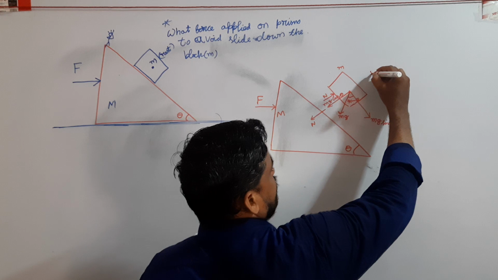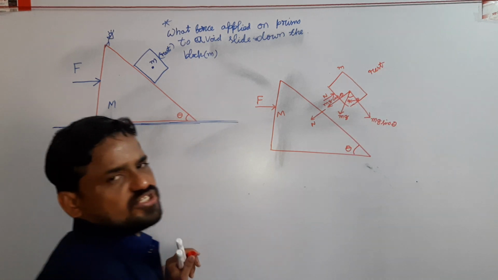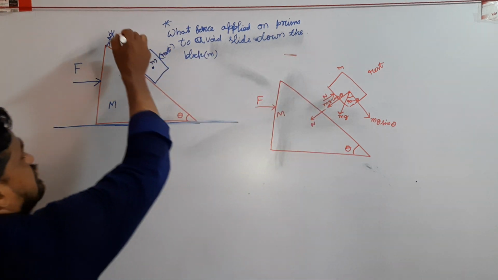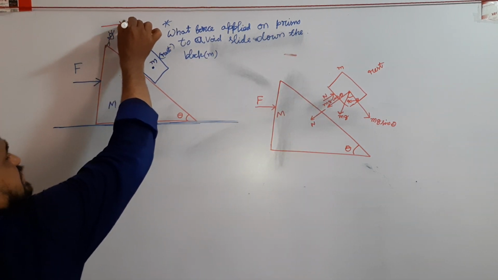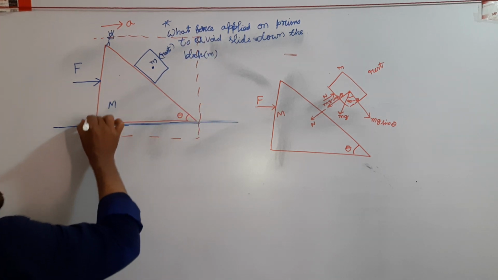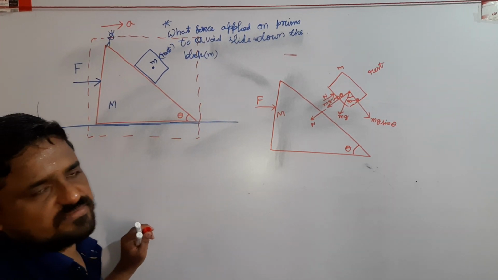So here the body is in equilibrium. Suppose the system moves with an acceleration a. I treat the prism and body as a system.